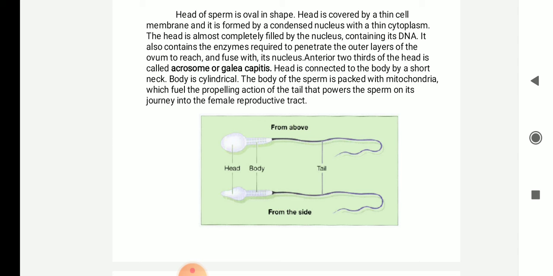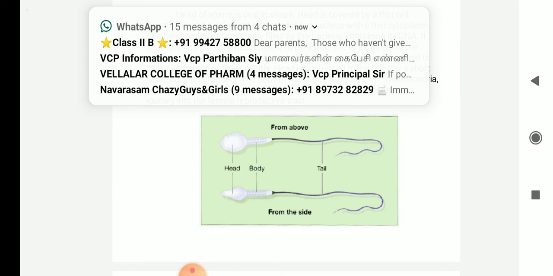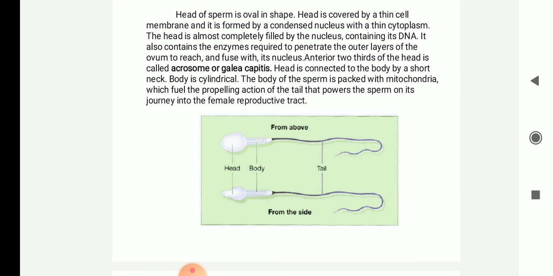The head is connected to the body by a short neck. The body is cylindrical in nature and is packed with mitochondria. Mitochondria are the powerhouse of the cell, which provide the energy that propels the action of the tail. With the tail, the sperm starts to move inside the female reproductive tract. This is the diagram which depicts the structure of the sperm.